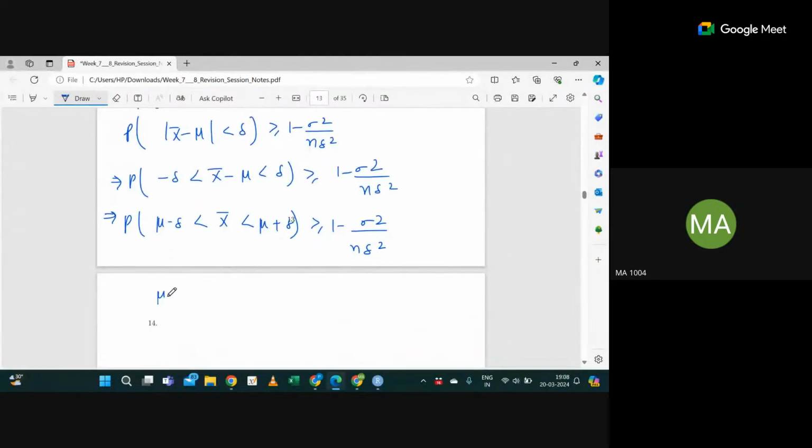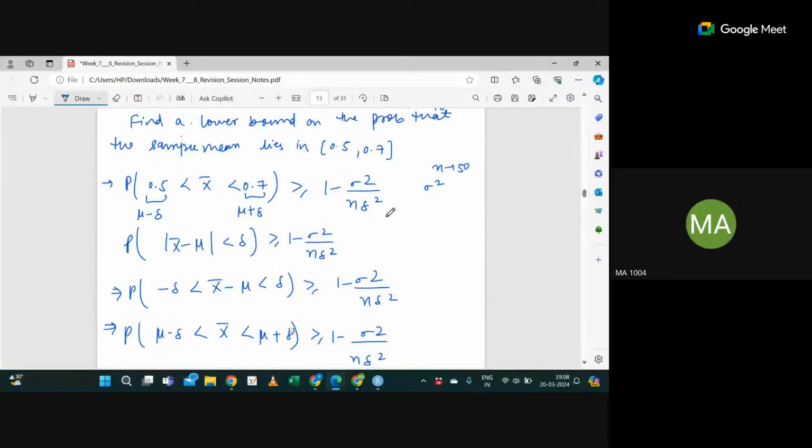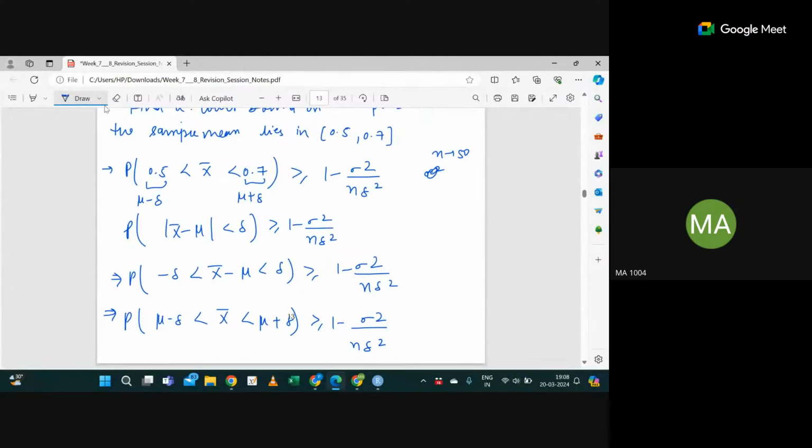So you can see mu plus delta is 0.7. So mu is 3 by 5, plus delta is 0.7, so delta will be 0.7 minus 3 by 5. Delta is nothing but 0.7 minus 0.6, which is 0.1. Correct? So delta is 0.1 and sigma square is 6 by 25. I'm just writing the values.